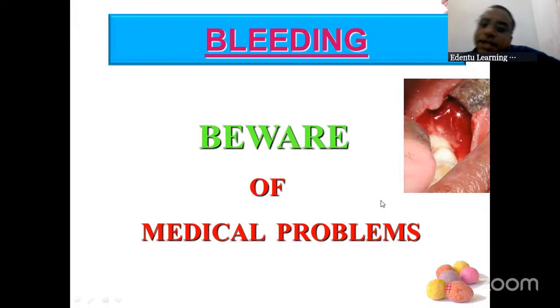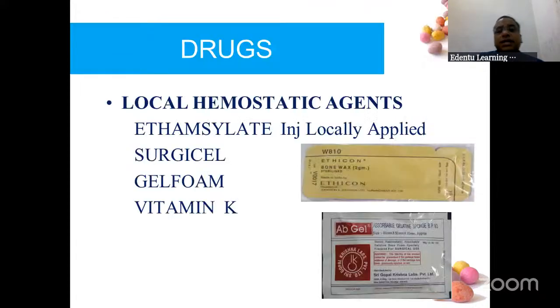Next condition, bleeding. If there is massive bleeding, first and foremost, see the problem. See if any arteries are cut. If there is bleeding from the bone, what you can do is use the ball burnisher. In conservative, you'll have the ball burnisher. You can heat that ball burnisher, go inside the socket and rub that area. So the bleeding will stop. 90% of the time, bleeding will stop.